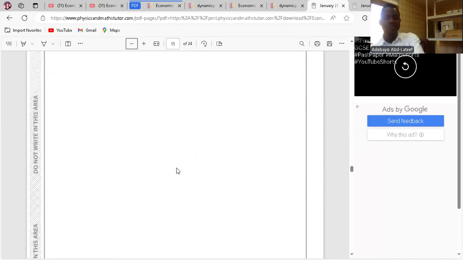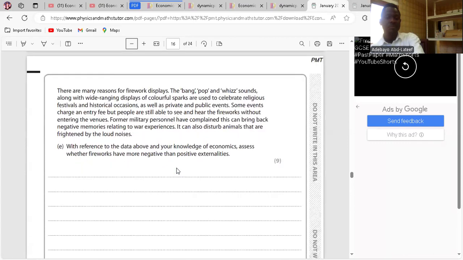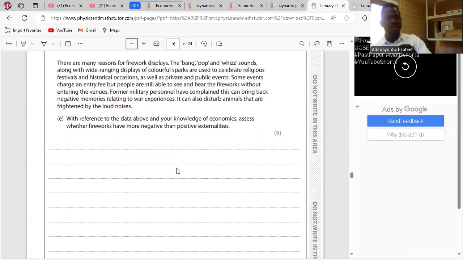E, right? E. The case study is there. I'll have to go to the question. With reference to the data above and your knowledge of economics, assess whether fireworks have more negative than positive externalities. Well, it has more negative externalities, but let's just go to the externalities itself first. Externalities are the positive and negative effects on production or consumption. That is externality. We have positive and negative.